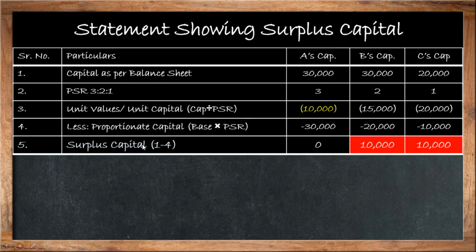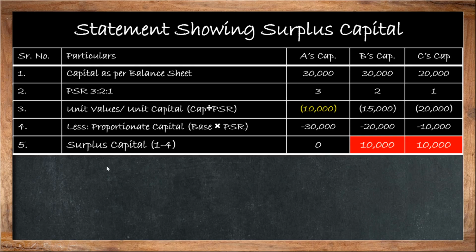Now our next step is surplus capital. Surplus capital means capital minus proportionate capital. Here I have given in brackets 1 minus 4. 1 means serial number 1, and 4 means serial number 4. So 1 is capital, that is 30,000 in case of A, and 4 is proportionate capital, which in case of A is 30,000. So 30,000 minus 30,000 comes to 0, 30,000 minus 20,000 comes to 10,000, and 20,000 minus 10,000 comes to 10,000. It simply means that Mr. B and Mr. C gave 10,000 as an extra capital compared to Mr. A. So 10,000 is the surplus capital.